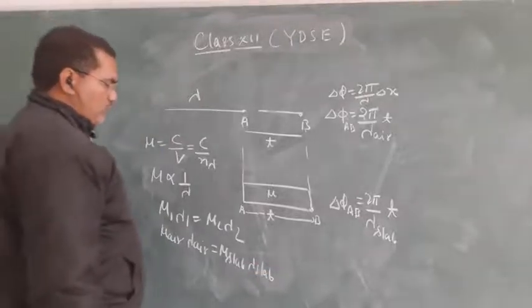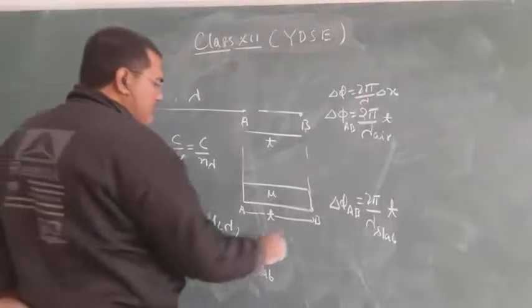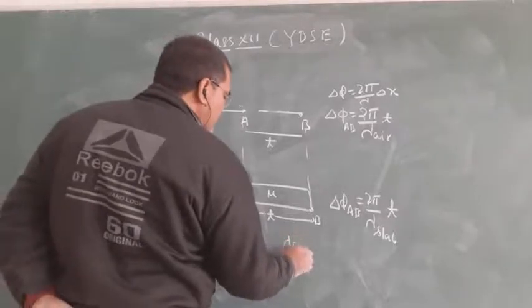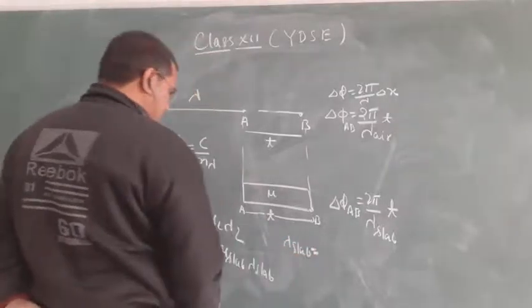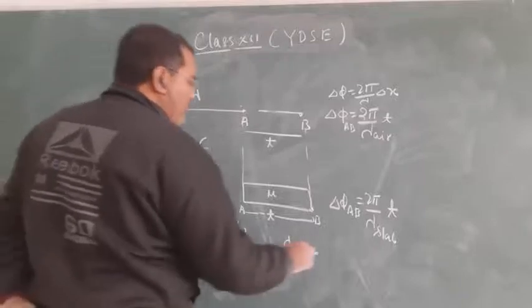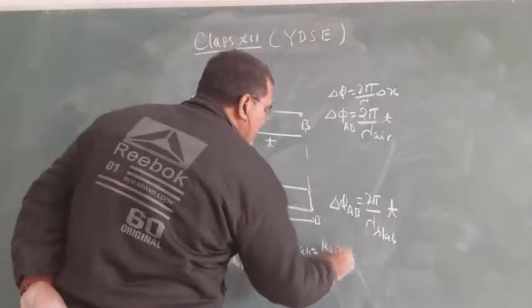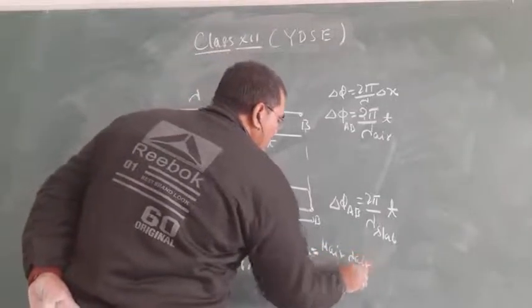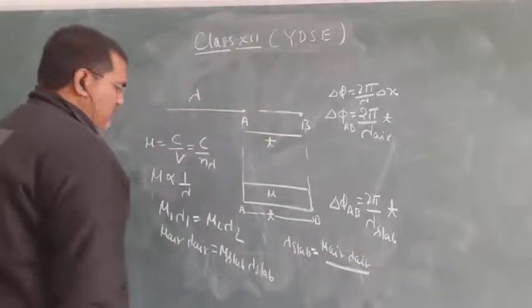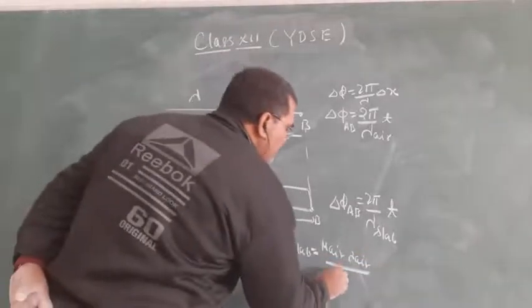So lambda slab equals mu air, lambda air upon mu slab.